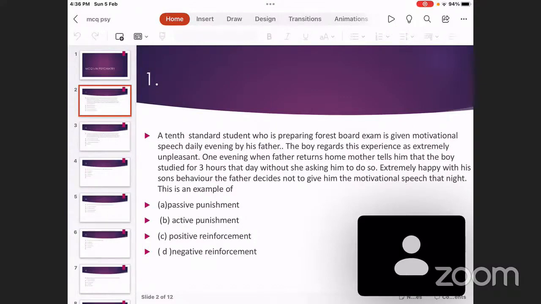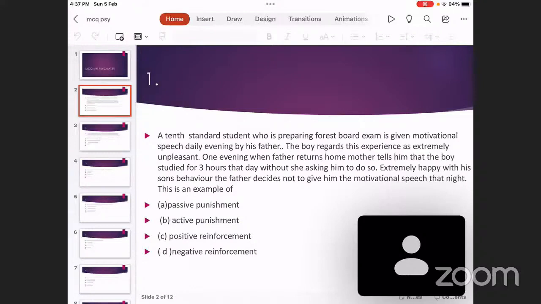The classical example is given in this question itself. The child is studying for the 10th standard board exams. The father thinks that it is important to motivate the child in the evening. So the father comes, talks to the child, and gives a motivational speech about how he studied under the light of the lantern and got first class in the SSLC examination, or how he had to face so many hardships in life to make it big. So the father thinks that it is in fact a motivational speech, but the boy regards this as the most unacceptable, unpleasant thing in the world.